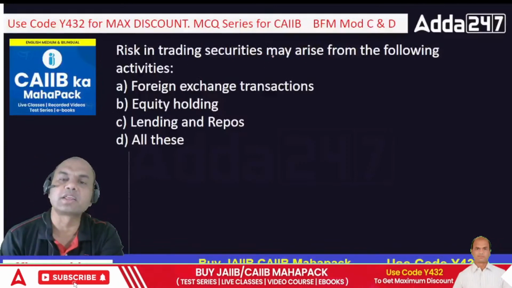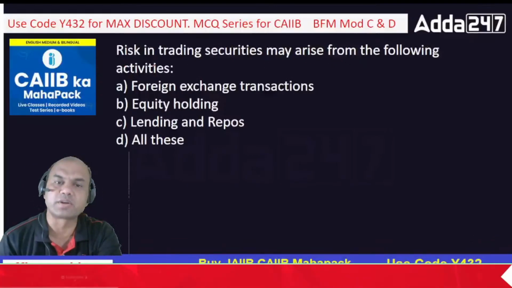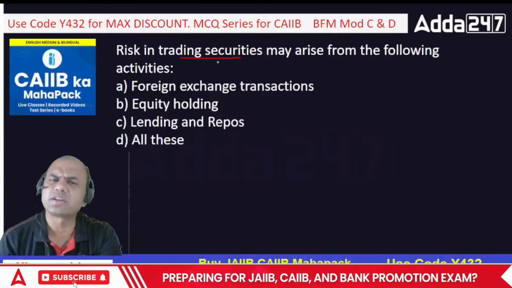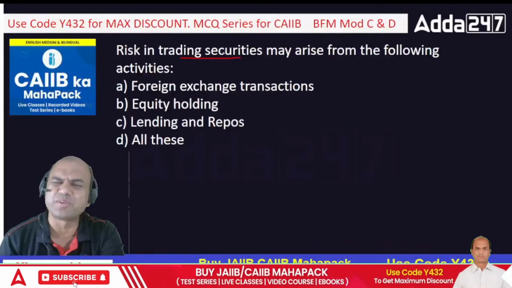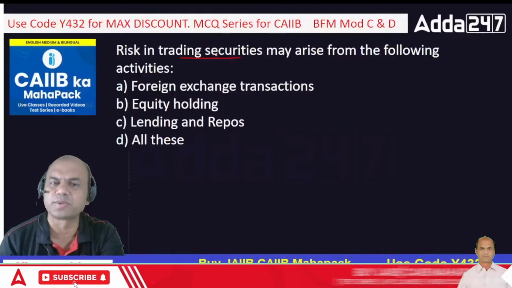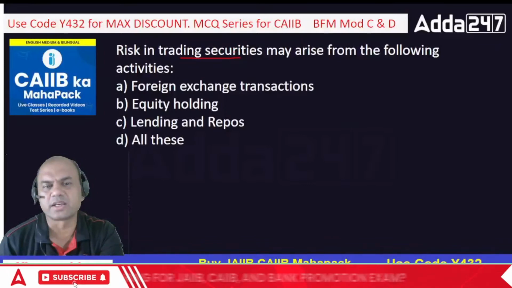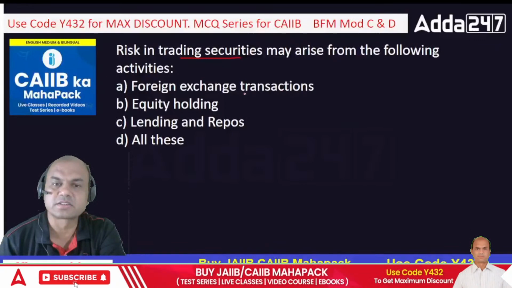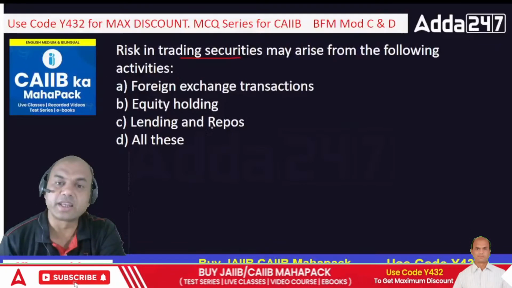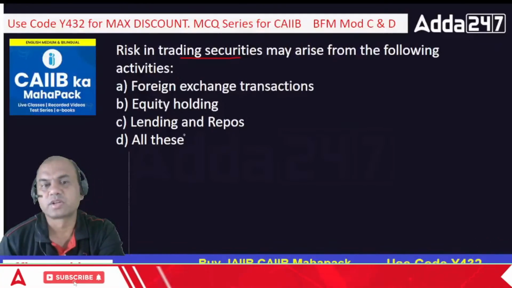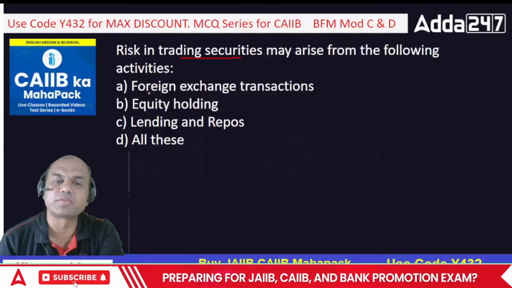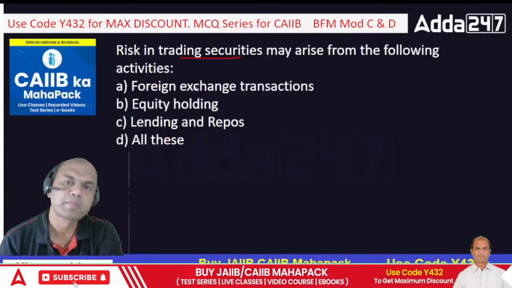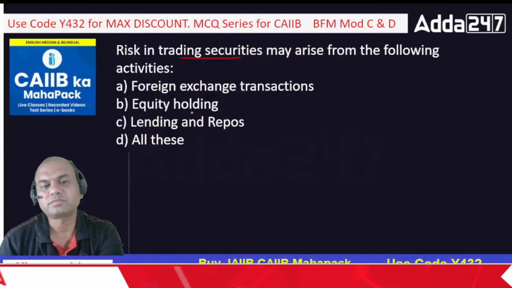Risk in trading securities may arise from the following activities. Trading securities means what? Securities can be anything. It can be bonds, mainly bonds. When we deal in treasury, we deal in bonds mainly, or it can be stocks, anything. So it arises due to what? Foreign exchange transactions, equity holding, lending and repos, and all of these. So this risk arises because of all these three, or only something between these. What can be the best answer?